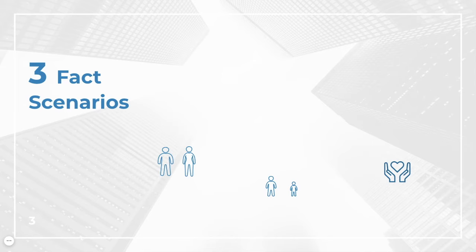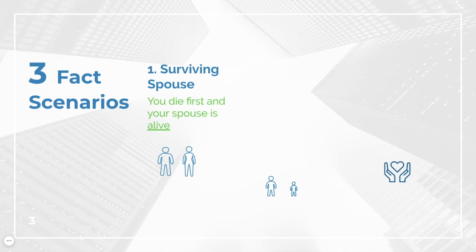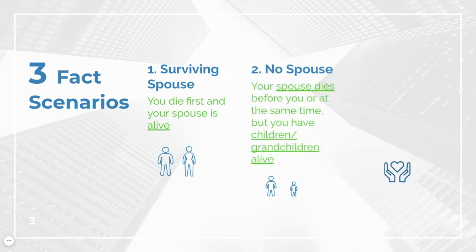Fact scenario 1 is if the client leaves a surviving spouse. So in other words, the client dies first and the spouse is alive. The second fact scenario is the no spouse scenario. That is, the client's spouse either dies at the same time as the client or before the client, so that at the time of death, the client does not have a spouse, but has descendants, children or grandchildren, etc.